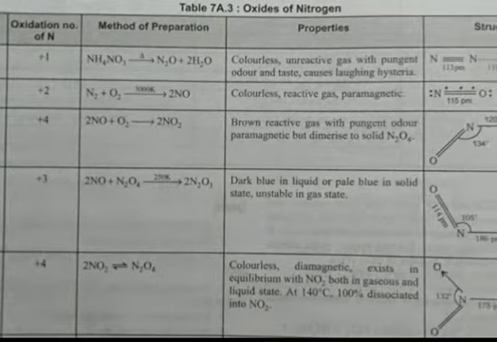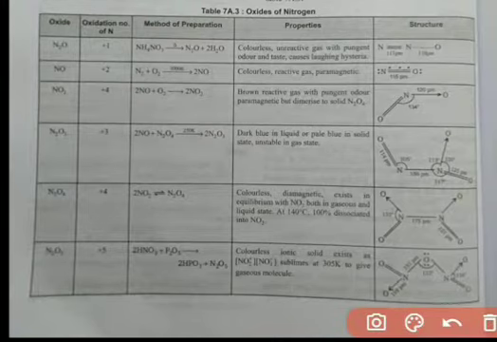their oxidation number. So you can see here the very first oxide, that is N2O, its oxidation number is +1, that is oxidation number of nitrogen is +1, and it is prepared through NH4NO3, that is thermal decomposition, then we get N2O.